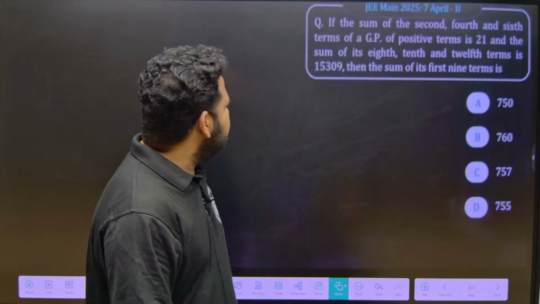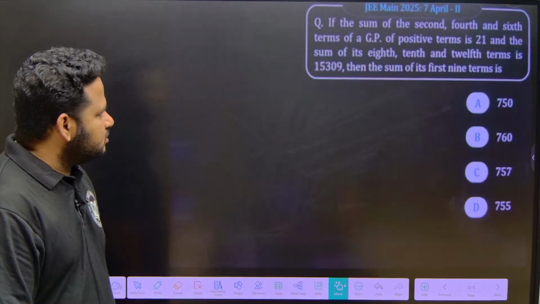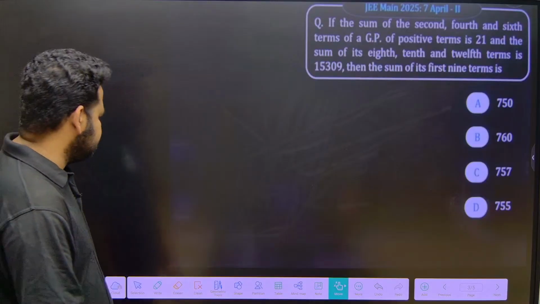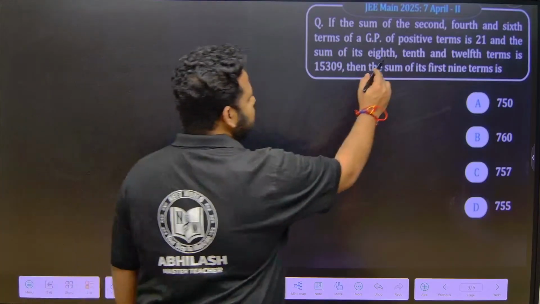Clear? Now let us have a look at this question. If the sum of the second, fourth and sixth terms of a GP of positive terms is, again they are telling positive terms.